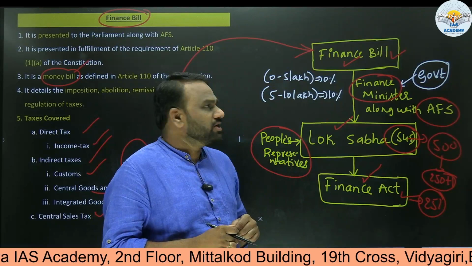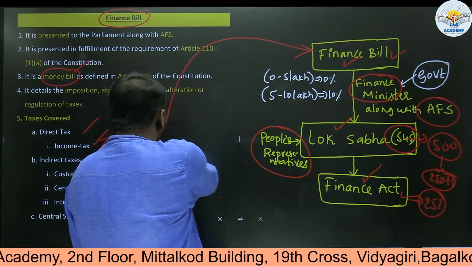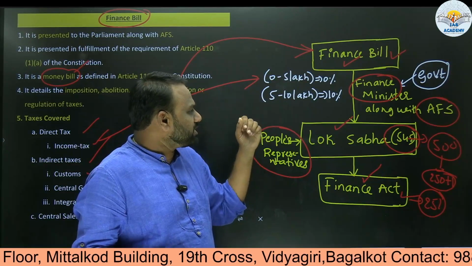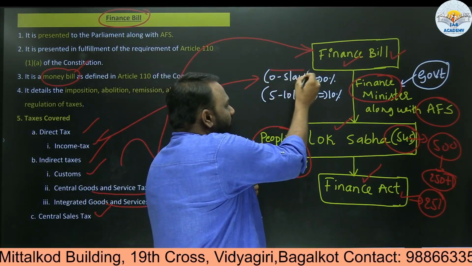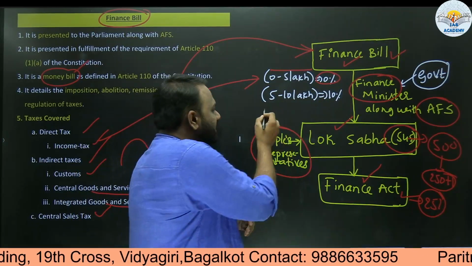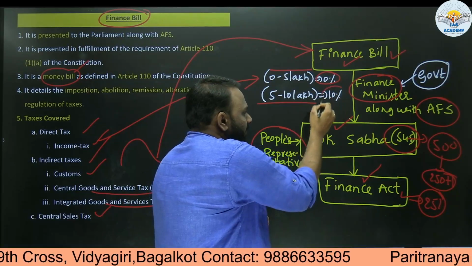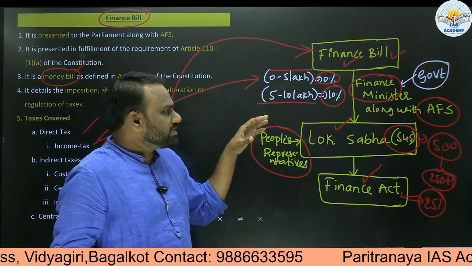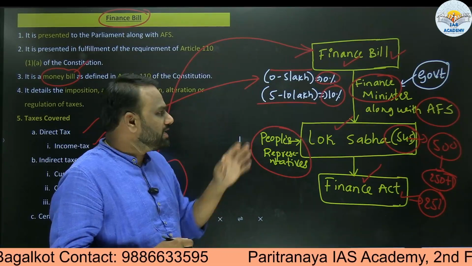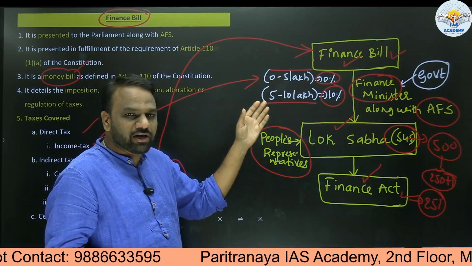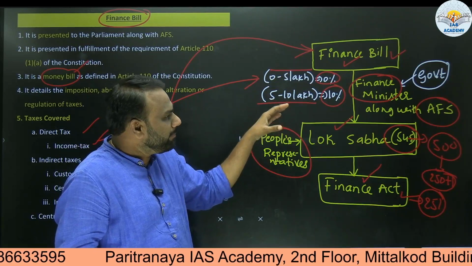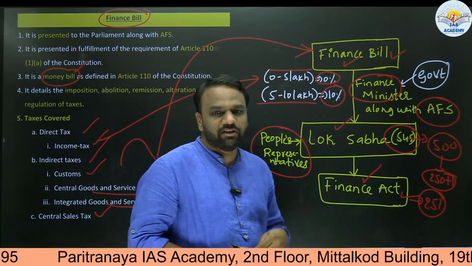For example, I have considered an example related to income tax, and I have mentioned two provisions here. They may mention like this: for 0 to 5 lakh income, there will be 0% tax. But for people who have income in the range of 5 to 10 lakh rupees, the income tax will be 10%. All such information related to taxes is mentioned in the finance bill. Similarly, information related to GST, central sales tax, and many other taxes will be mentioned in the finance bill.